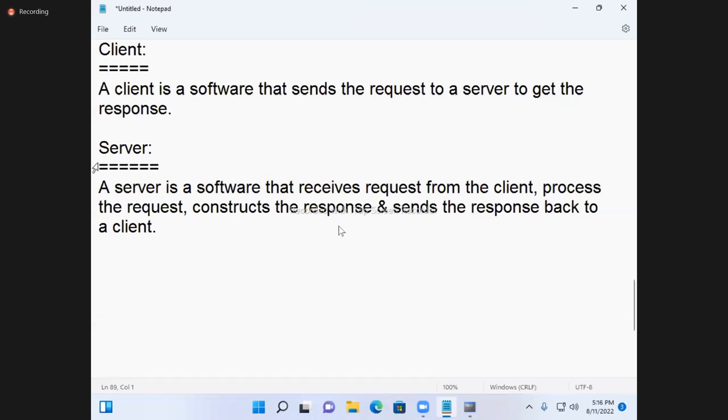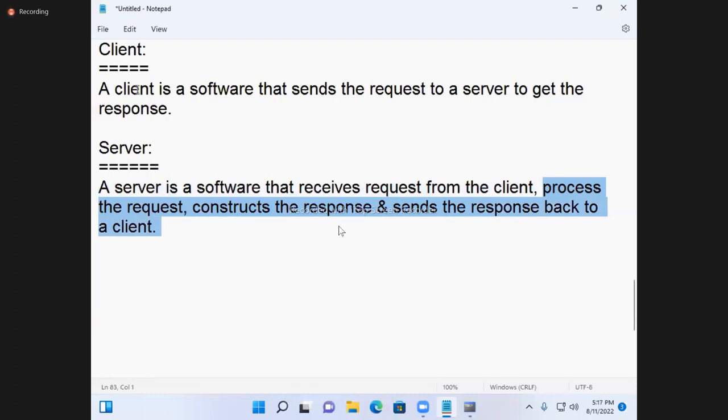That's what it is. Here, a server is a software that receives requests, whatever you want. After that, it will process the request, construct the response, and send the response back. Suppose an online results application. You send a hall ticket number. It will check whether the given hall ticket number is there or not. If it is there, the result is loaded: passed. That is the response. You are sending a request to get the response. What you are sending: hall ticket number. What you are getting: result. Like that is request and response.